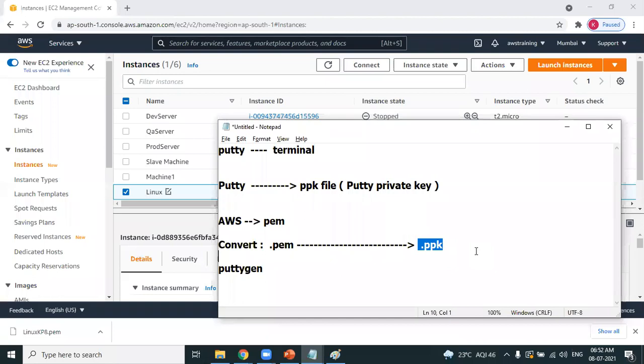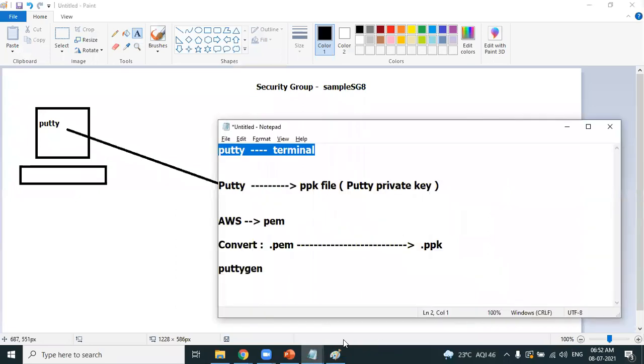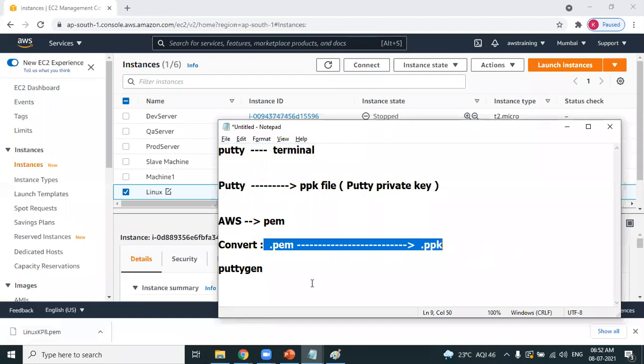So don't get confused. Putty is different and PuttyGen is different. Putty is a terminal which is used for connecting to a Linux machine. Finally, you need Putty. Putty needs a PPK file. AWS has provided a PEM file, so we need to convert the PEM file to a PPK file. For that, we need an application called PuttyGen. So you need to download PuttyGen on your personal laptop. Am I right?